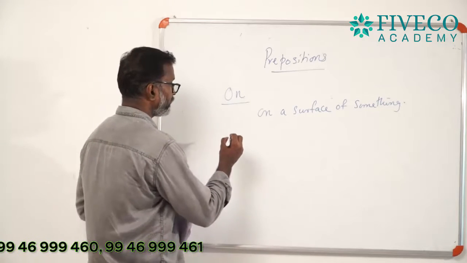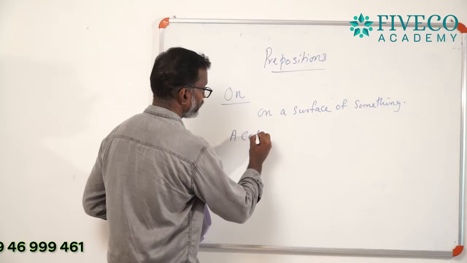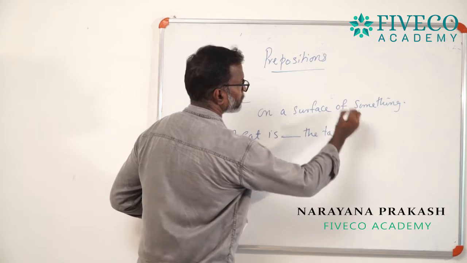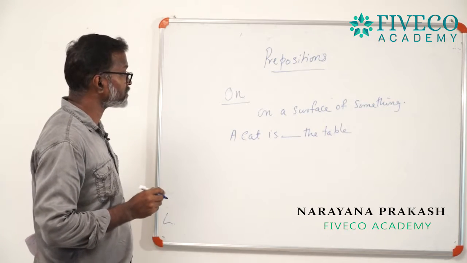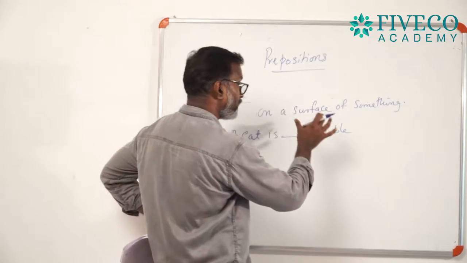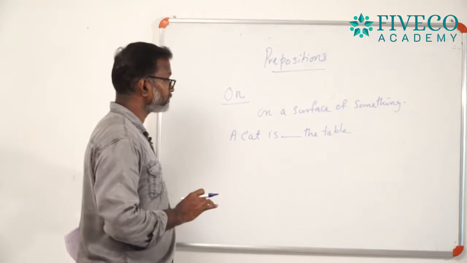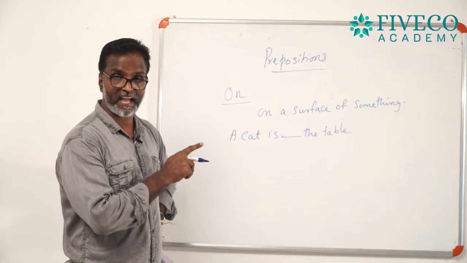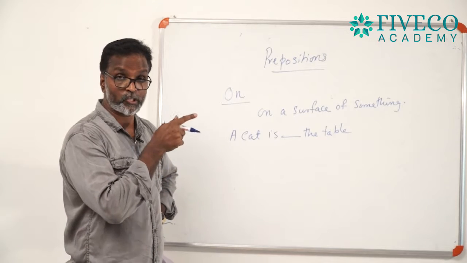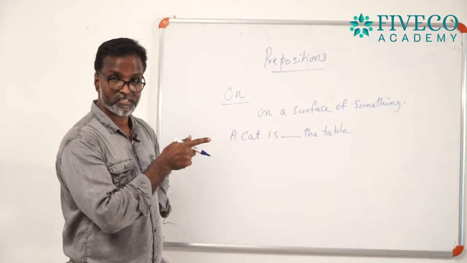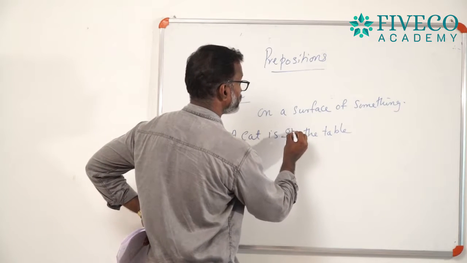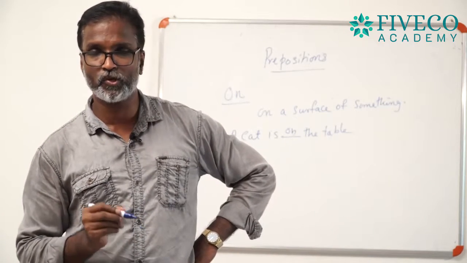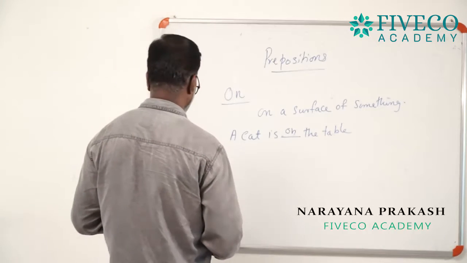For example, a cat is dash the table. You know, the table is an object, and where is the cat? The cat is on the top of the table. That is, on the surface of the table. So, you can write on. The cat is on the table.